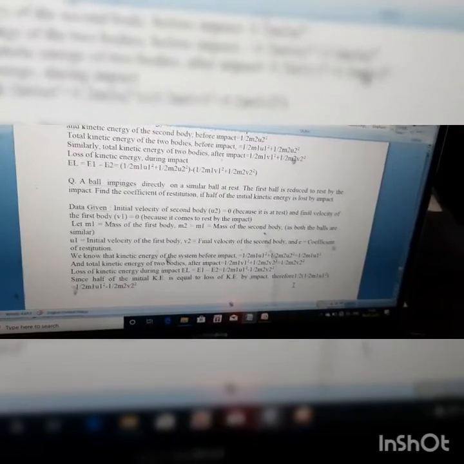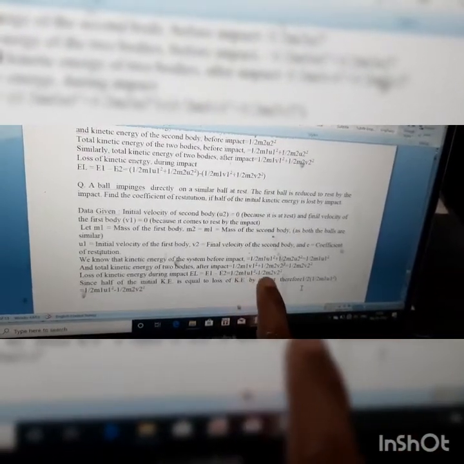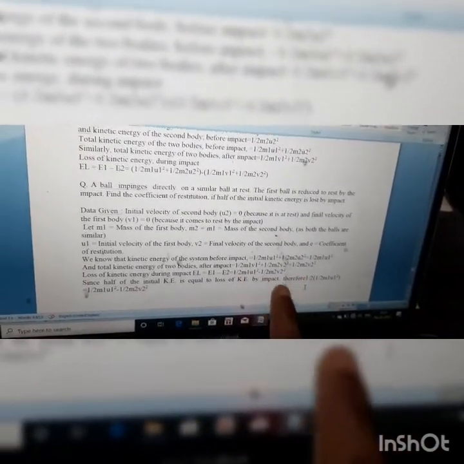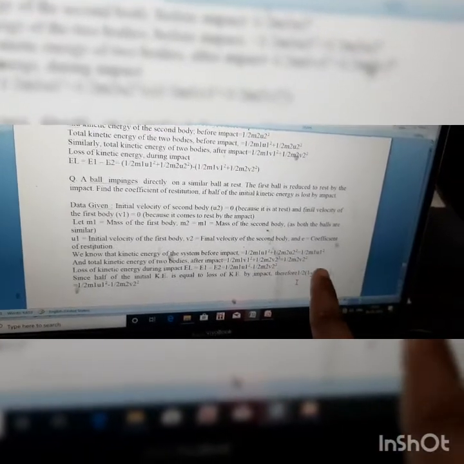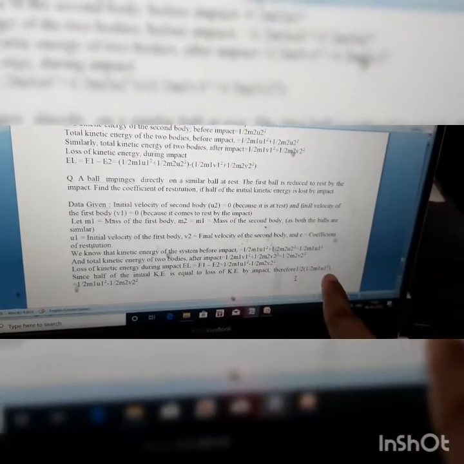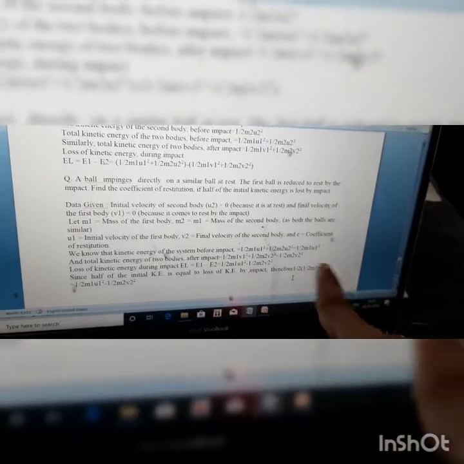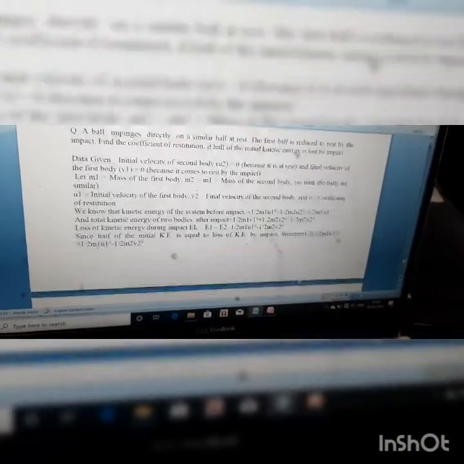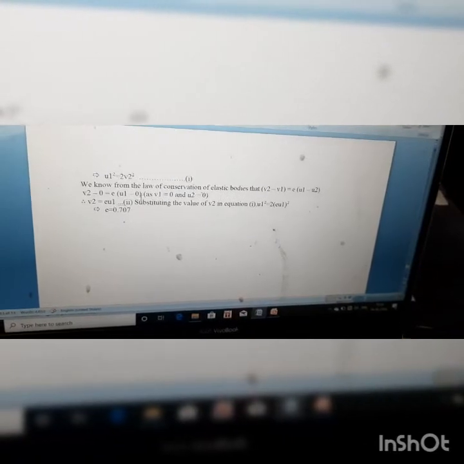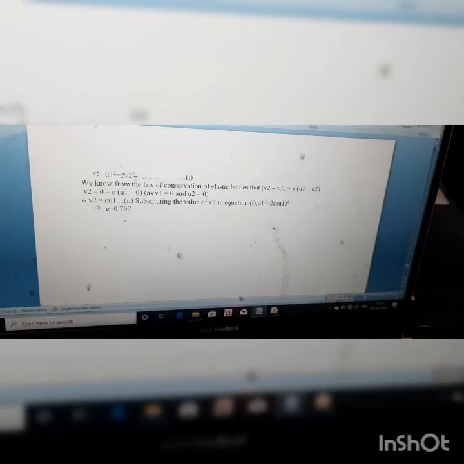So this value, half m1 u1 square minus half m2 v2 square, is equal to half of half m1 u1 square. After equating this, we got u1 square equal to 2 v2 square. So we got the relation between u1 and v2.